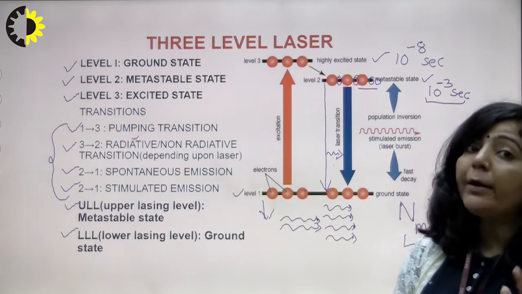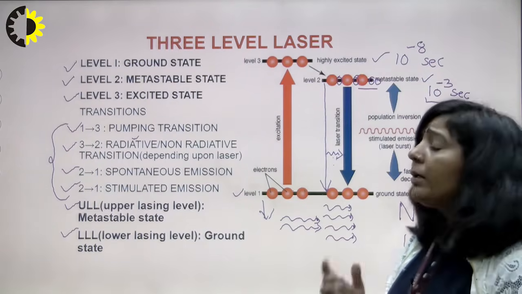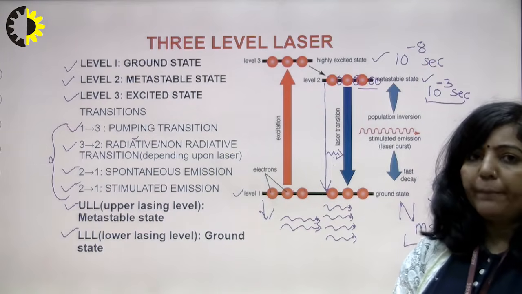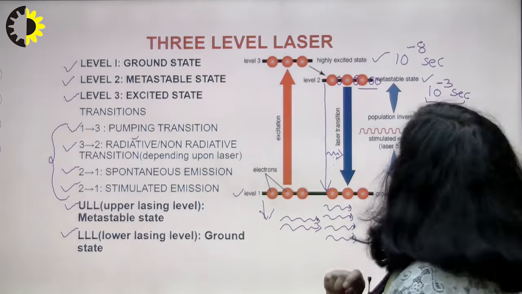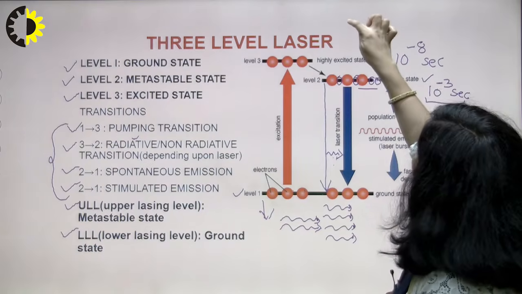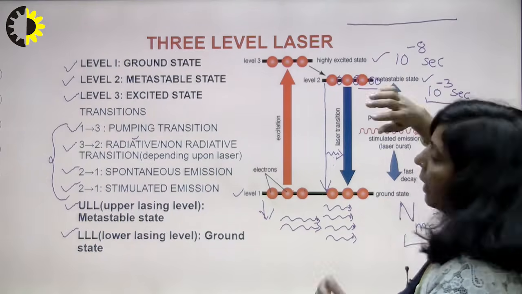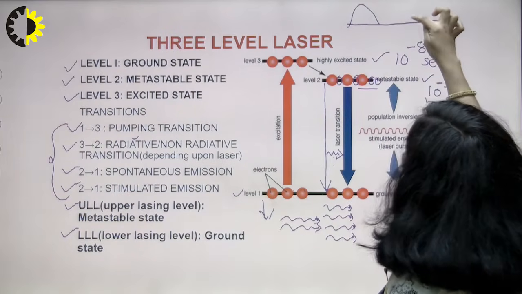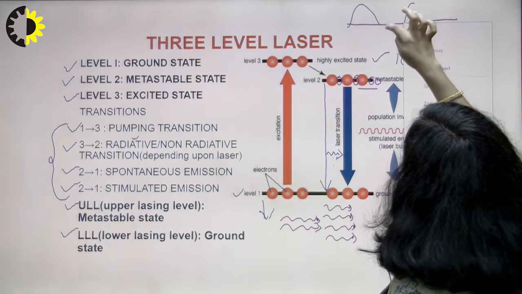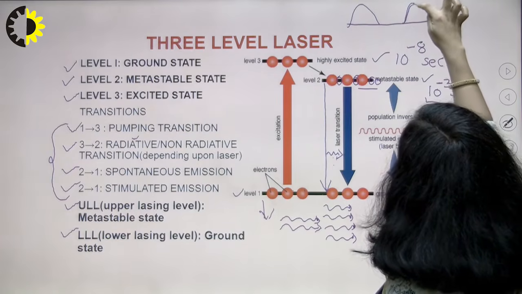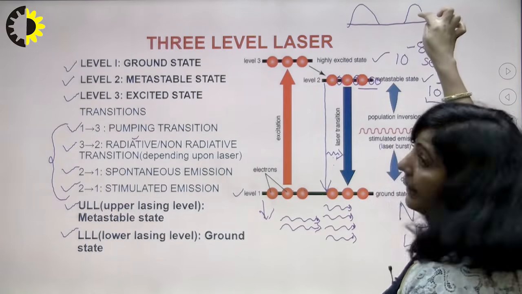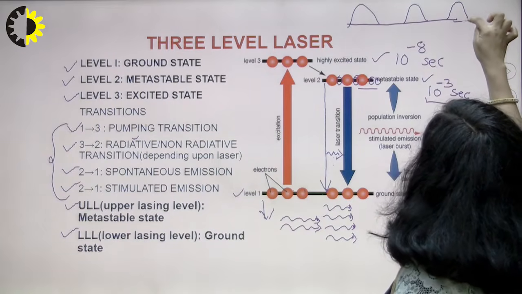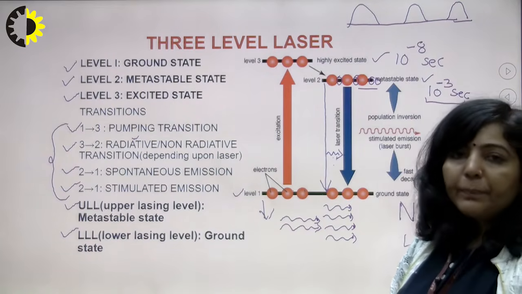And one more point is there: a 3-level laser will always operate in pulse mode. Pulse mode means if you have a laser and you are not getting continuous output, meaning you get one laser pulse, then no output, then you get the next laser pulse. This type of output is known as output in pulse mode, right?